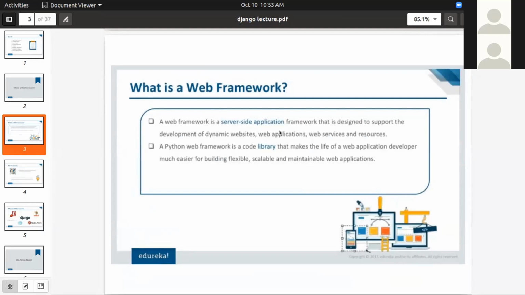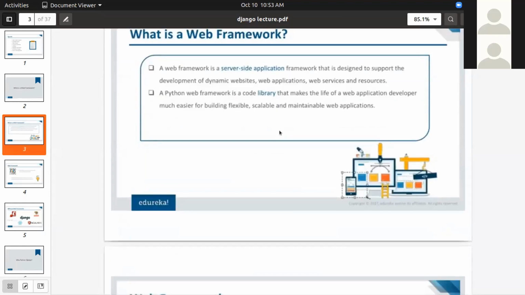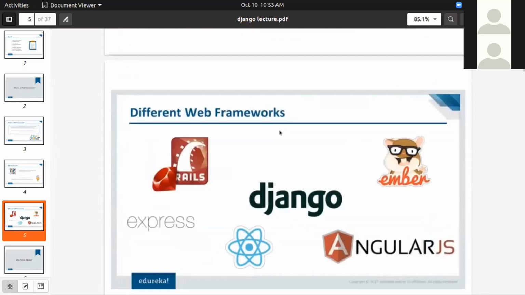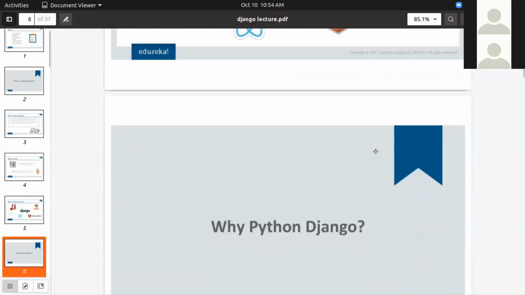And what a web framework does, it assists the developer in creating web applications or web services or dynamic websites, etc., easily without the need of writing much code. So that's what a web framework does. There are many web frameworks. You can use Angular for JavaScript. You can use React for JavaScript. In the similar way, you can use Django for Python, and we'll be learning Django because we were learning Python, and this is a Python masterclass series.